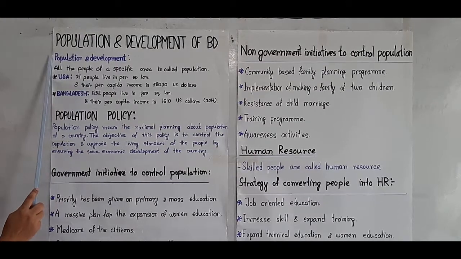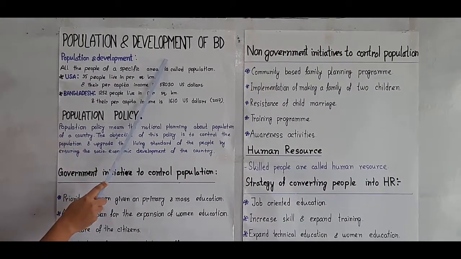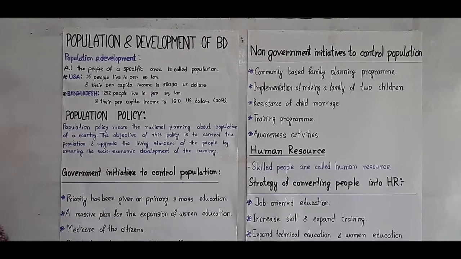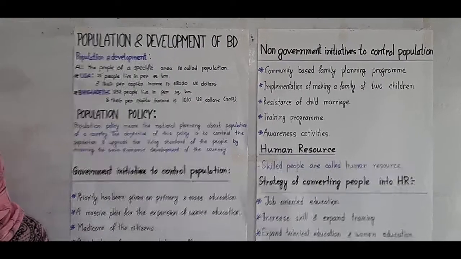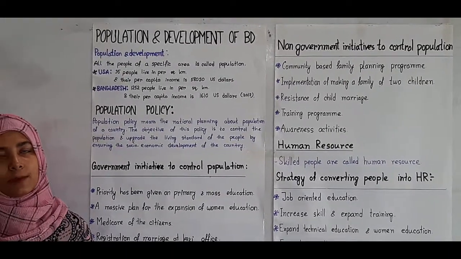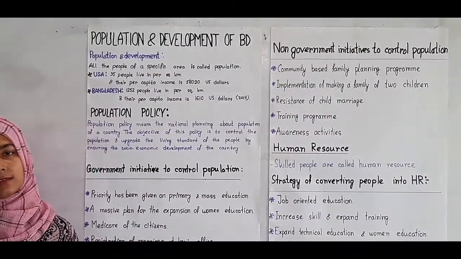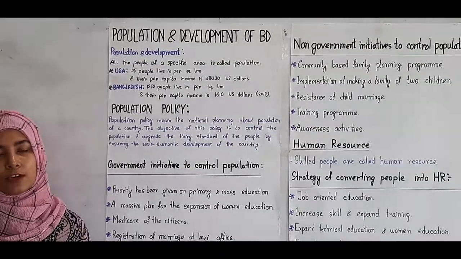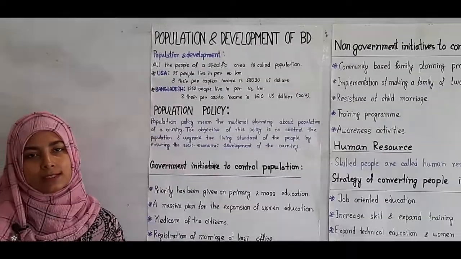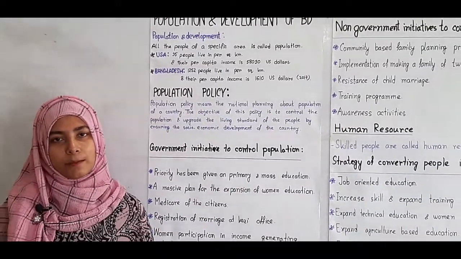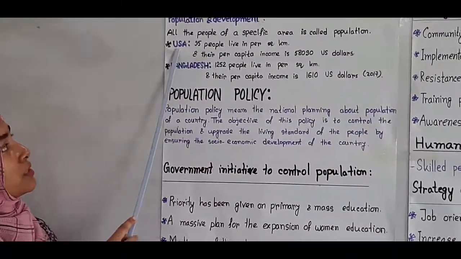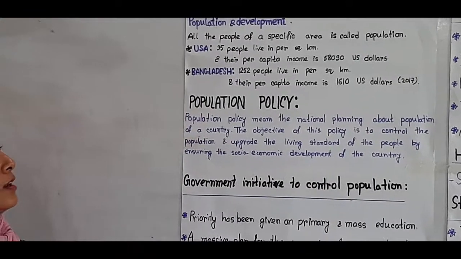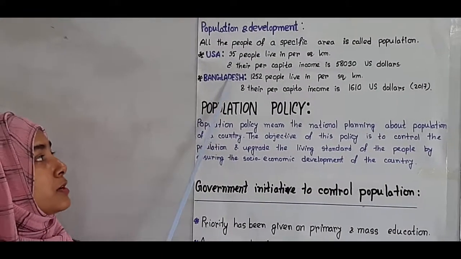So as the chapter of today is population and development of Bangladesh, that means population and development is interrelated. So that's why we have to compare the population and economy of 2 or 3 countries, by which we will understand why population and development is interrelated. So I will discuss today about US and Bangladesh. That means I will discuss the comparison between 2 countries.